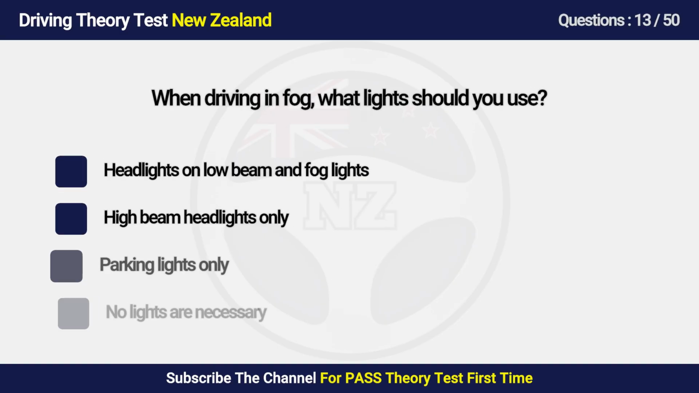Question 13. When driving in fog, what lights should you use? A. On low beam and fog lights. B. High beam headlights only. C. Parking lights only. D. No lights are necessary.